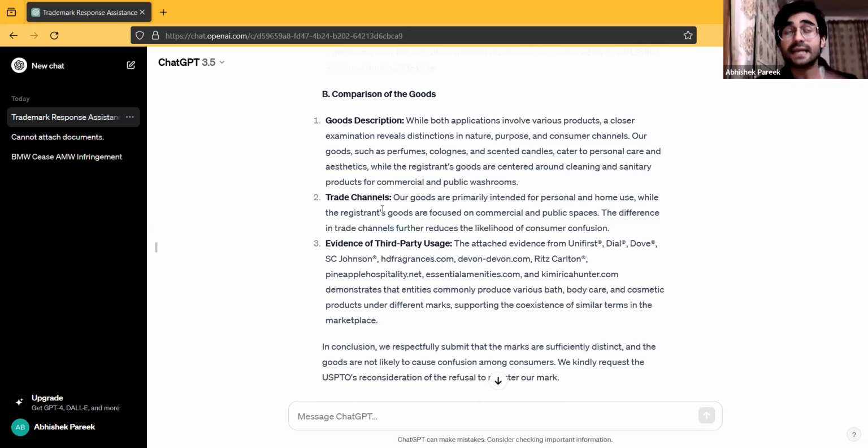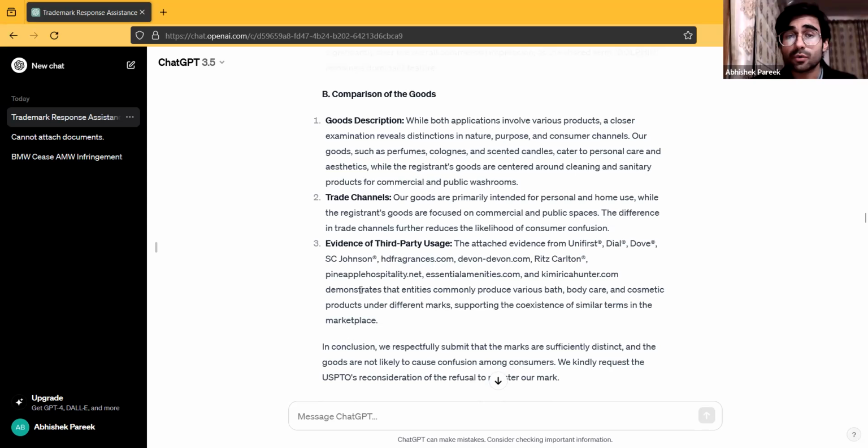So there is a clear difference, and there will be therefore a difference in trade channels as well, because if we talk about cosmetics, it might be sold in beauty care shops and salons and so on, whereas sanitary products and toilet products will be sold in specific grocery stores or any kind of shops primarily for such products. So there is going to be a difference in trade channels as well. With respect to evidence of third party usage, this again point is not very useful.